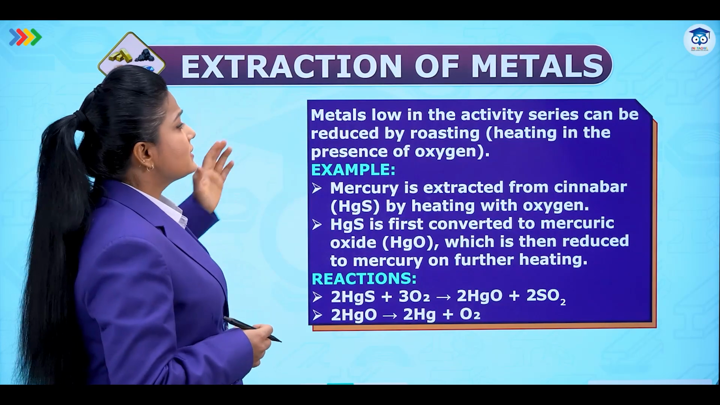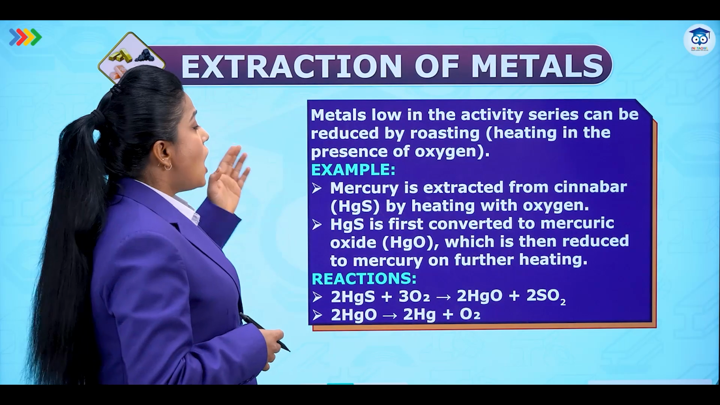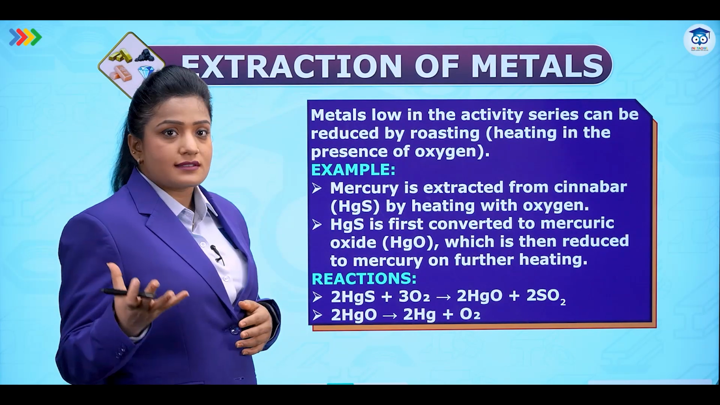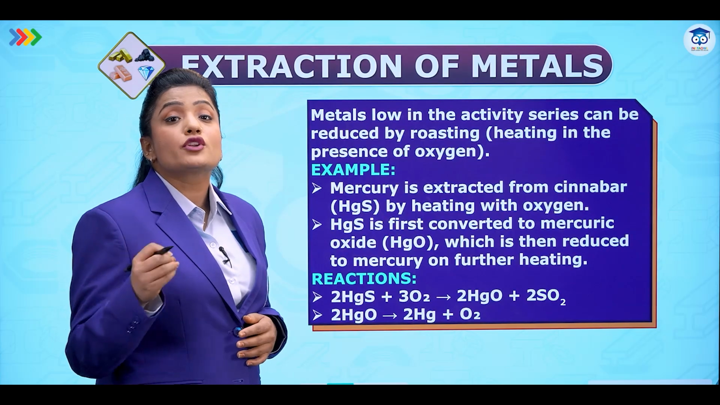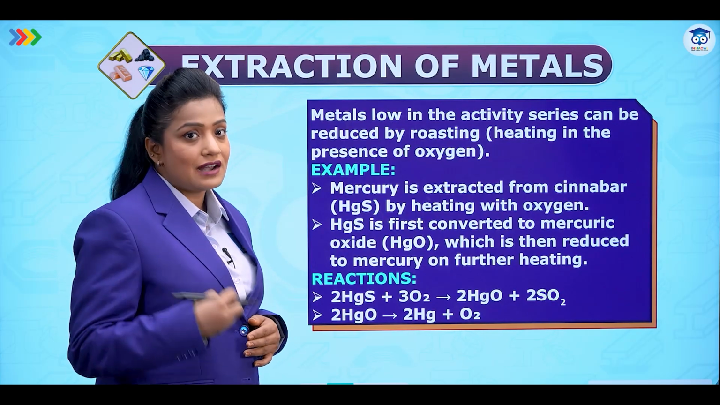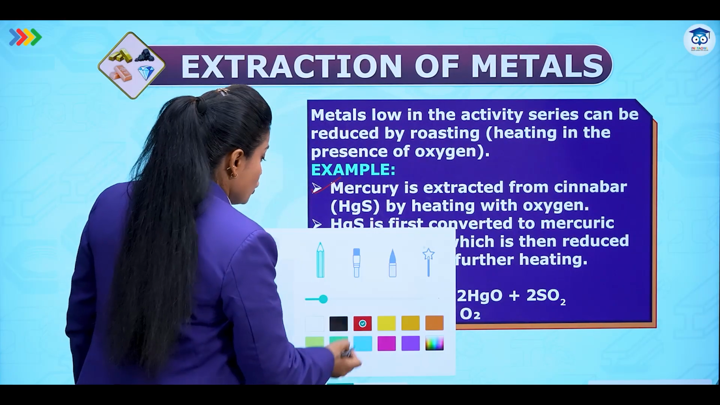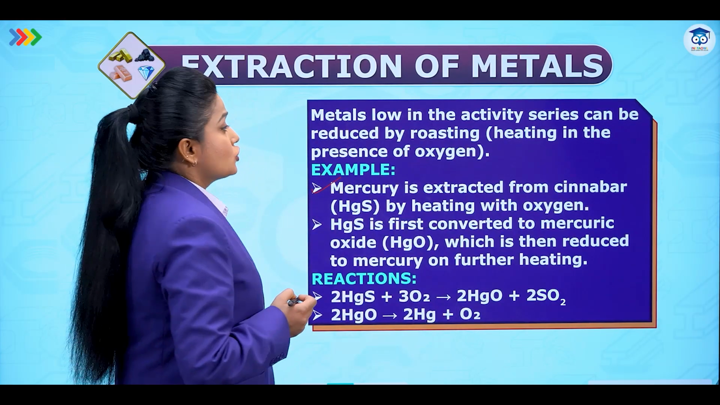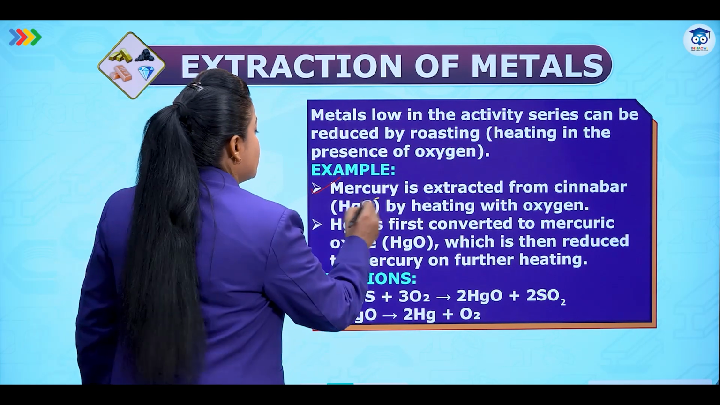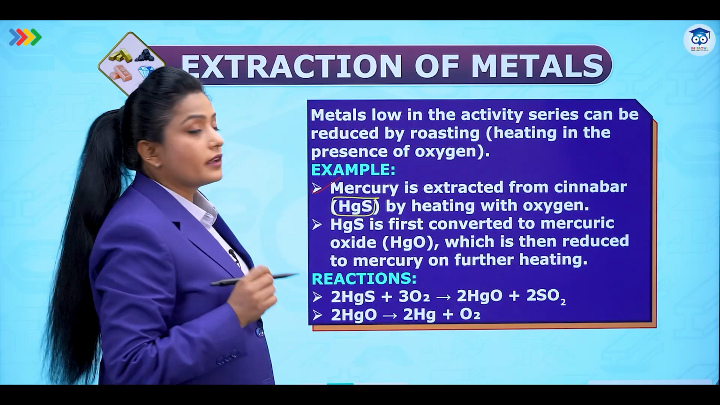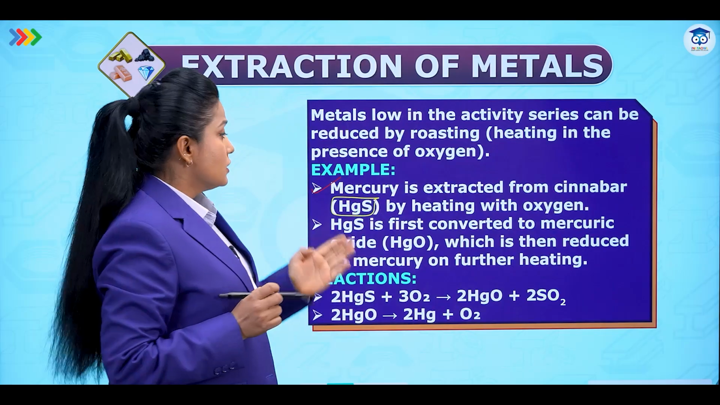Now, let's first understand metals which are low in the activity series, how we can obtain them. We have just discussed that they generally exist in their sulfide forms. So for them, we are going to carry out roasting. Let's understand what is roasting. For example, let's take mercury. Mercury is Hg. Its sulfide ore is called cinnabar, that is HgS. Now, when HgS is heated in oxygen, that is the roasting.